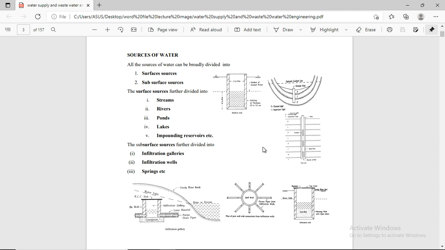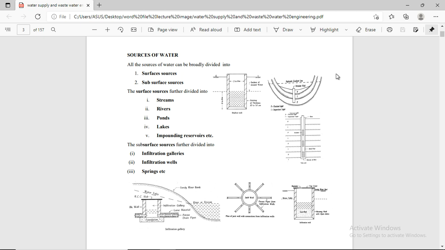So first of all, we discuss the sources of water. All sources of water can be broadly divided into two: the first is the surface source, and the second is the subsurface source. The surface sources are streams, rivers, ponds, lakes and impounding reservoirs, which are present in the locality upon the surface. We call it a surface source.